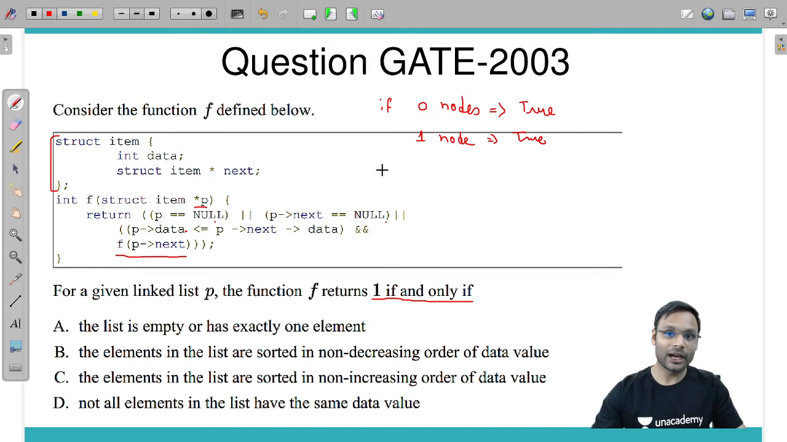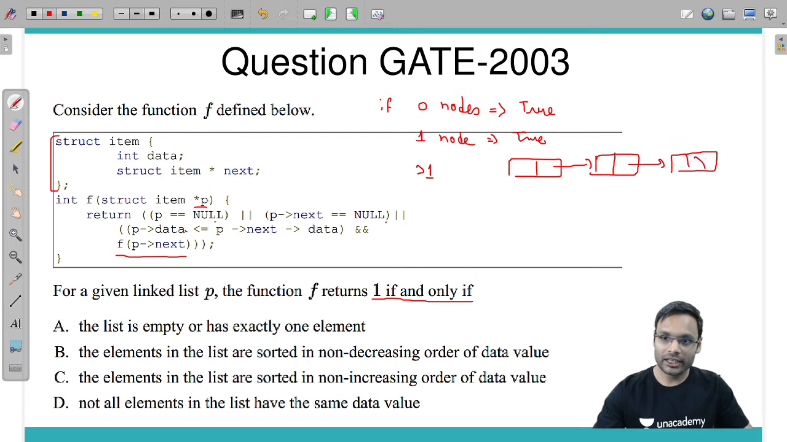And if you have more than one node, then the nodes need to have data items in such a way that if this particular node has data item 5, the next data item should be greater. This current node should have a data item lesser than or equal to the next one, then only this condition can be true. So if it is 7, the next can be 7 or greater than this.